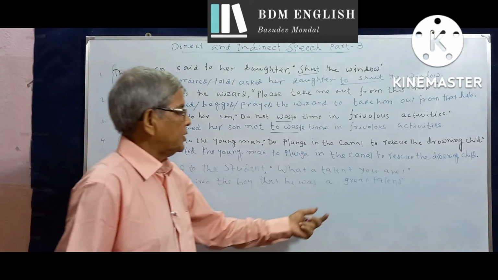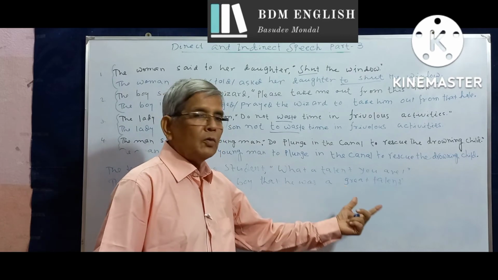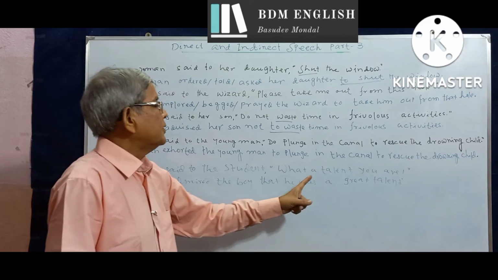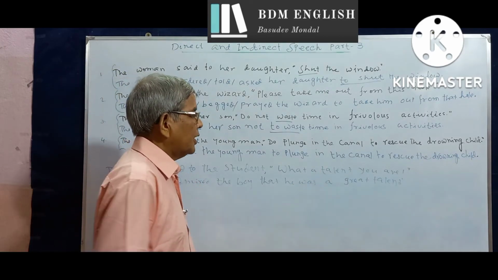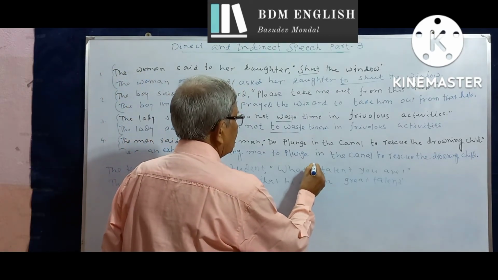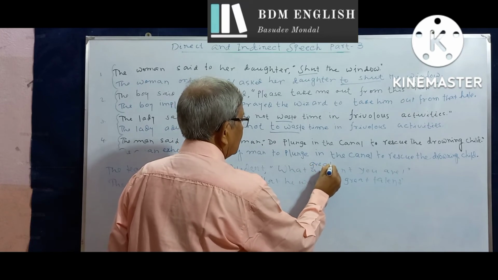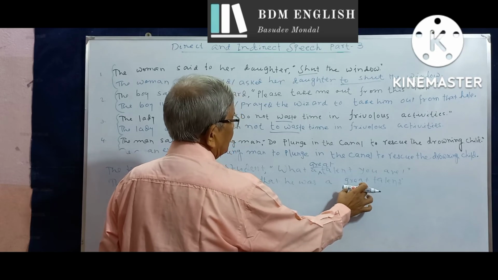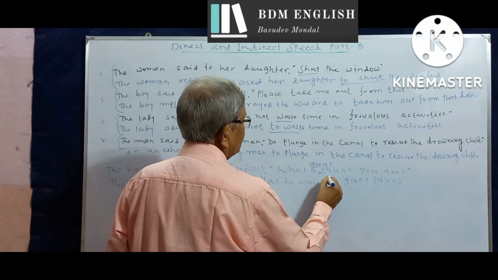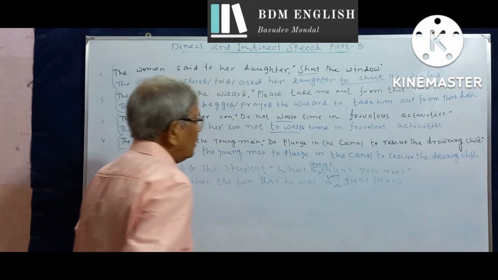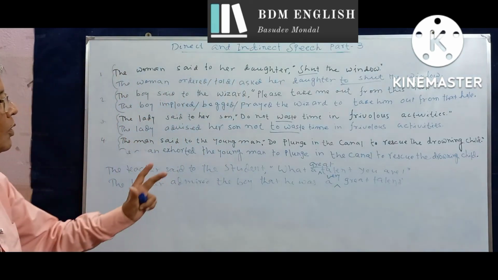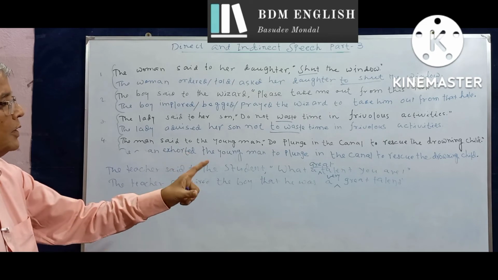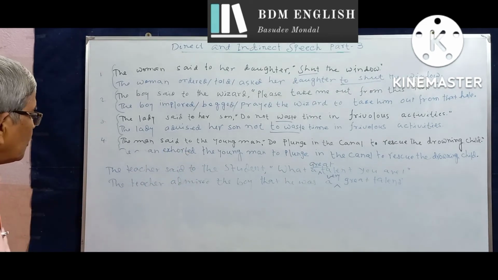We can also use the adjective extraordinary, that he was an extraordinary talent in this situation. But if there is an adjective here, what a great talent you are, then this adjective great will be retained, but we would have to use the adverb very. What a talent you are, he was a great talent. What a great talent you are, he was a very great talent.